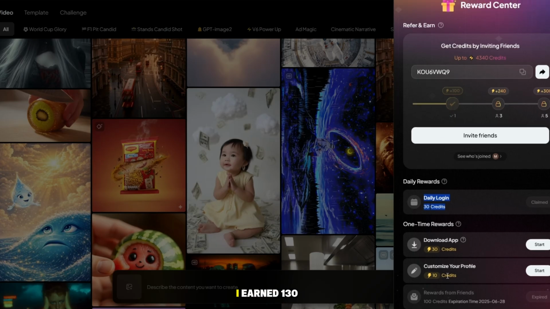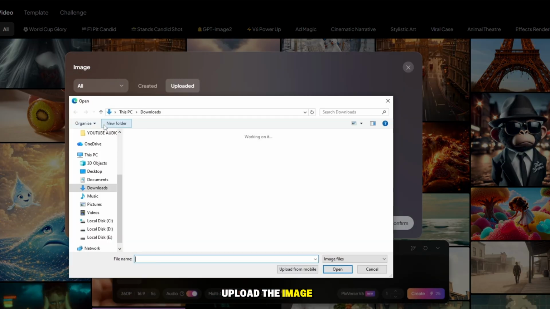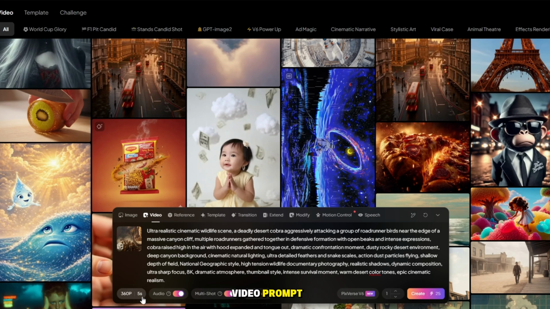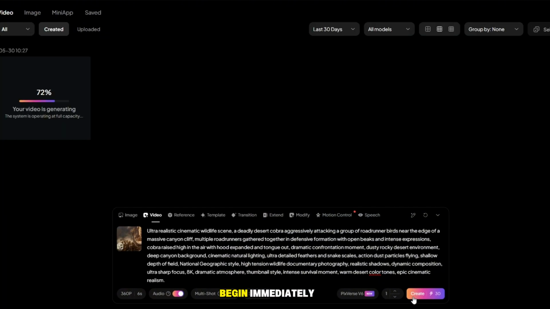In my case, I earned 130 credits through these free methods. Now, let's create a video. First, upload the image you generated earlier. After uploading the image, paste the corresponding video prompt into the prompt box. Once everything is ready, click Create, and the video generation process will begin immediately.